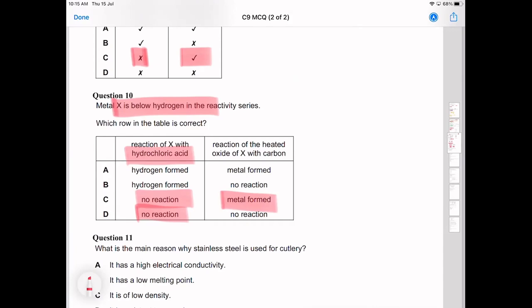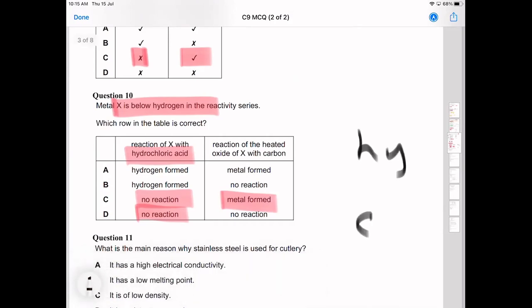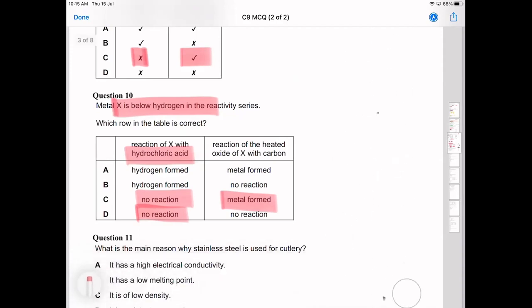If you look at the reactivity series, you'll find hydrogen is somewhere here, carbon is somewhere here, and there are a couple of things above and a couple of things below. So if you're below hydrogen, you probably are below carbon as well. That's a little bit of a confusing one, so if it does give you problems, please let me know. Just shout out quickly. I think you're fine.